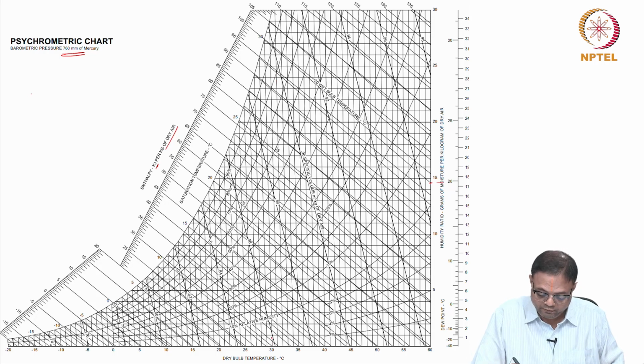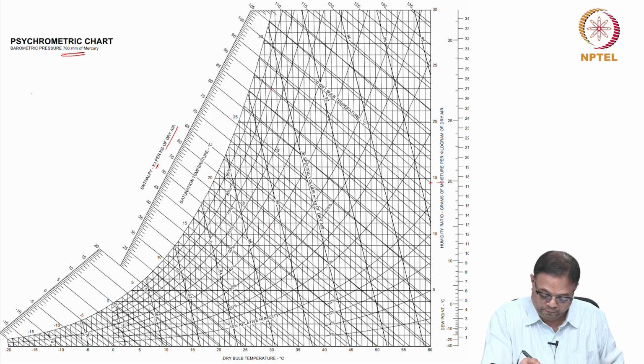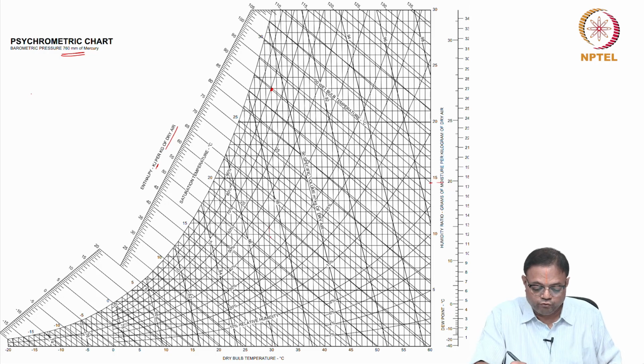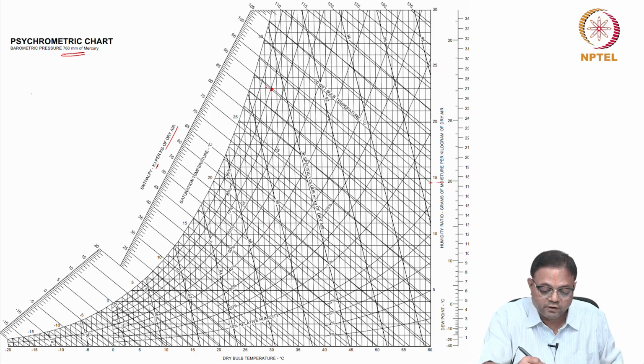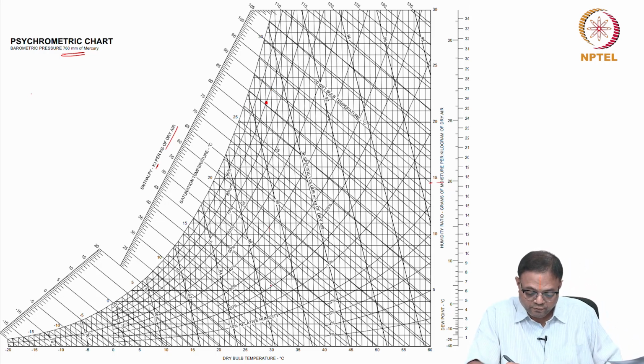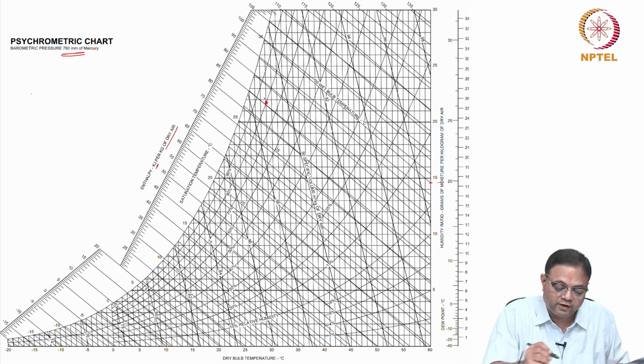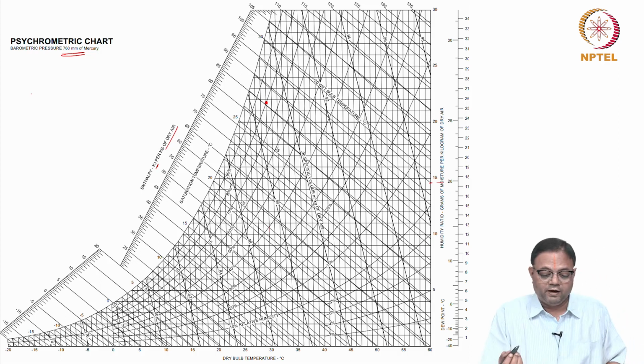So 30 degrees is this line, and relative humidity of 80% tells something here, okay. So you have to use scales. If you use scales, it will be very accurate basically. Okay, so this is 30 degrees, correct, and this is the 80%. So this is the state. So once the state is fixed, I can find any other property I want.